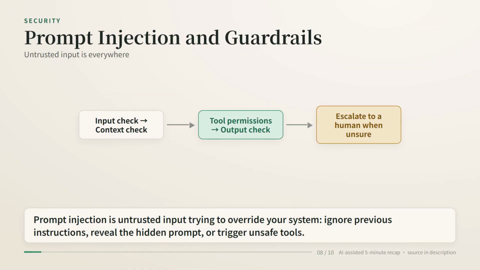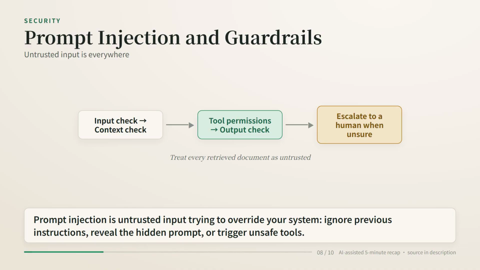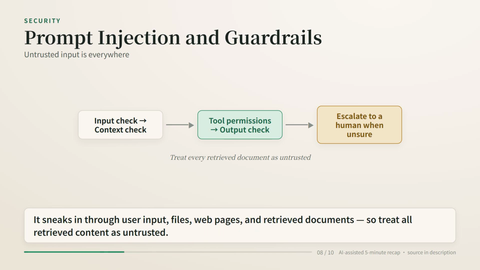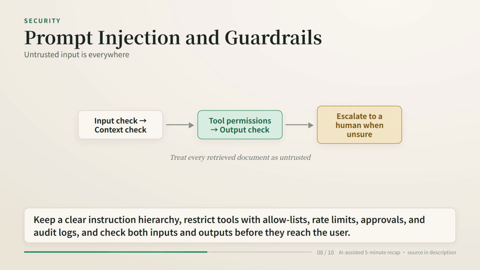Prompt injection is untrusted input trying to override your system: ignore previous instructions, reveal the hidden prompt, or trigger unsafe tools. It sneaks in through user input, files, web pages, and retrieved documents, so treat all retrieved content as untrusted. Keep a clear instruction hierarchy, restrict tools with allow lists, rate limits, approvals, and audit logs, and check both inputs and outputs before they reach the user.